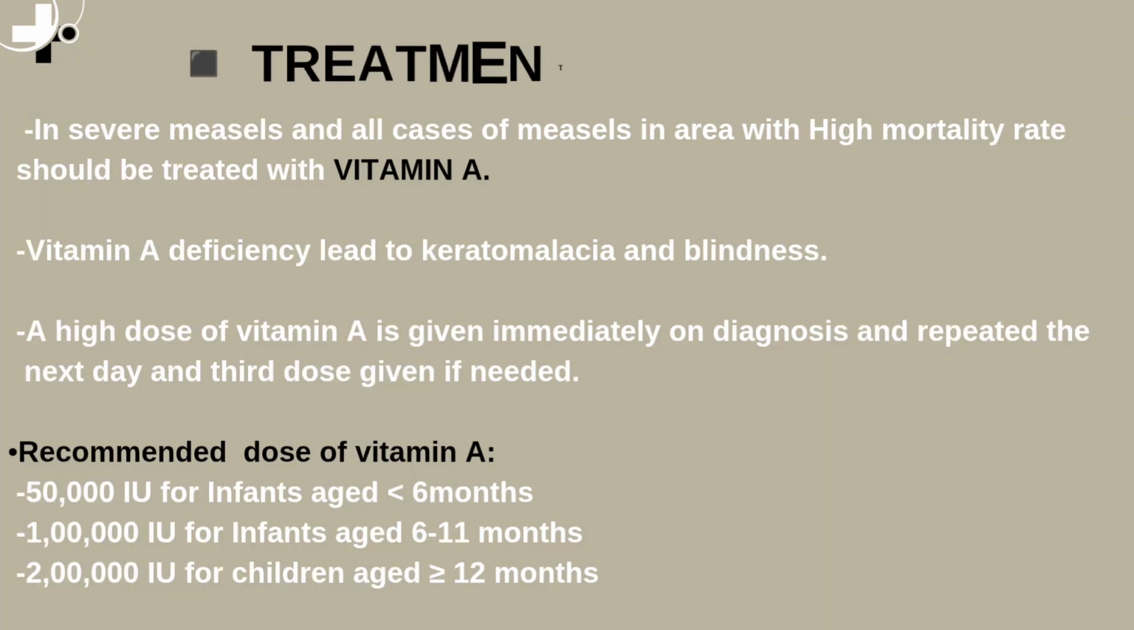Severe measles and all cases of measles in areas with high mortality rate should be treated with vitamin A. Vitamin A deficiency leads to keratomalacia and blindness. A high dose of vitamin A is given immediately on diagnosis and repeated the next day, and a third dose given if needed. Recommended dose of vitamin A: 50,000 IU for infants aged less than 6 months, 1 lakh IU for infants aged 6 to 11 months, 2 lakh IU for children aged 12 or more months.